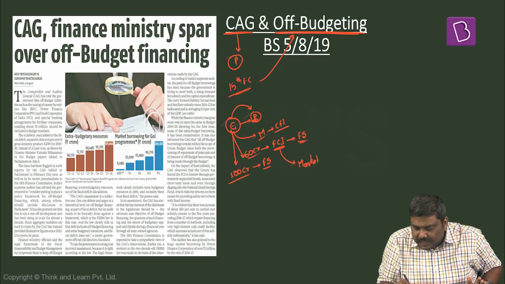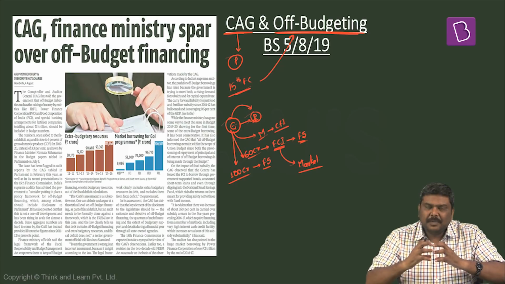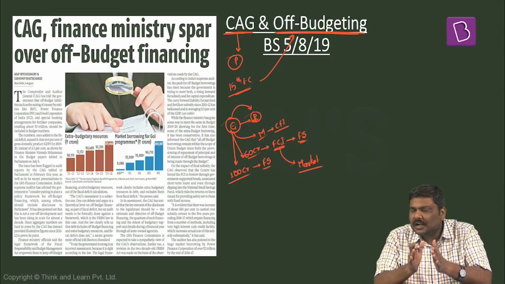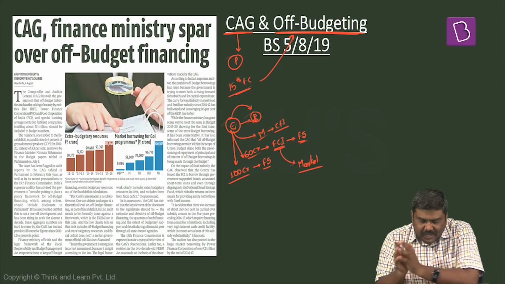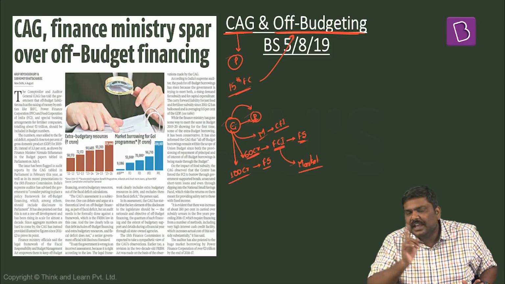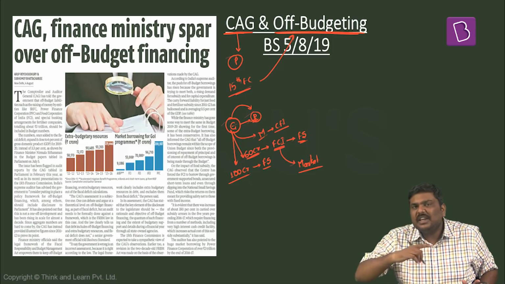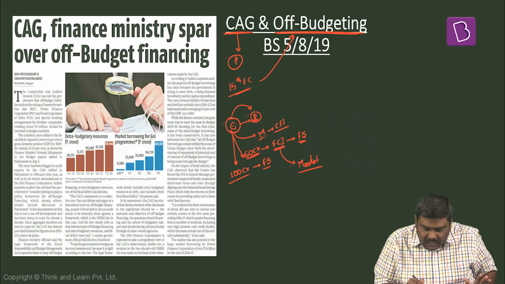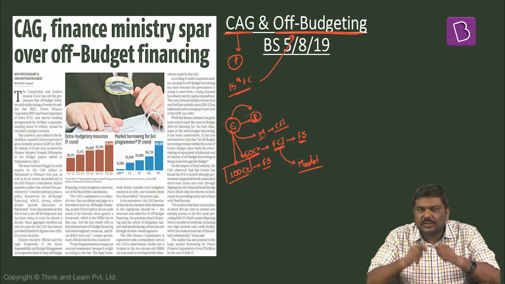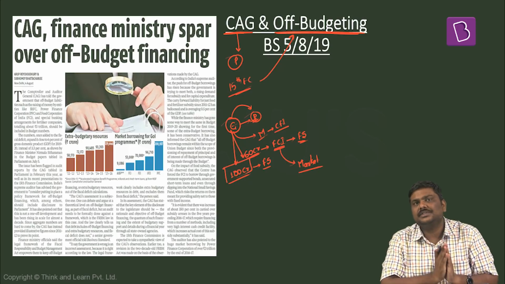I'll repeat the statement here. The total expenditure to be incurred is 100 crore rupees, but Government of India allocates 60 crore rupees out of this to FCI, and remaining 40 crore rupees FCI will have to borrow from the market to incur the total expenditure or food subsidy of 100 crore rupees.